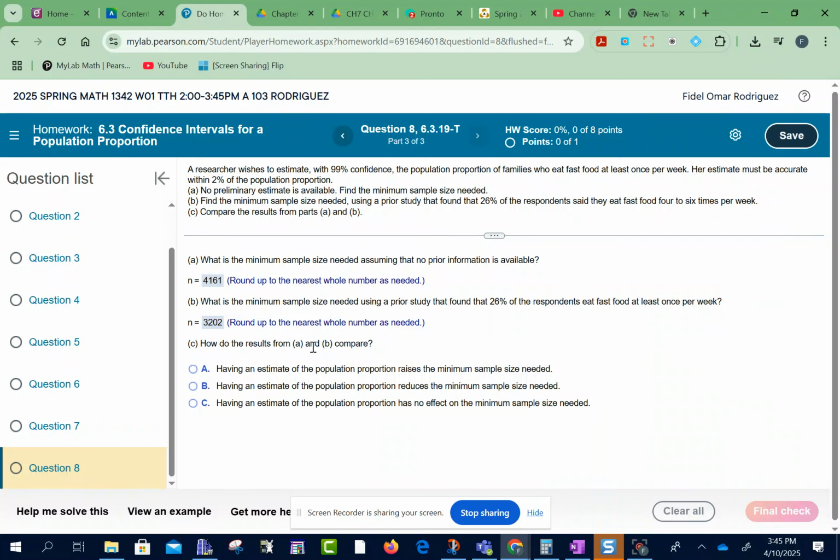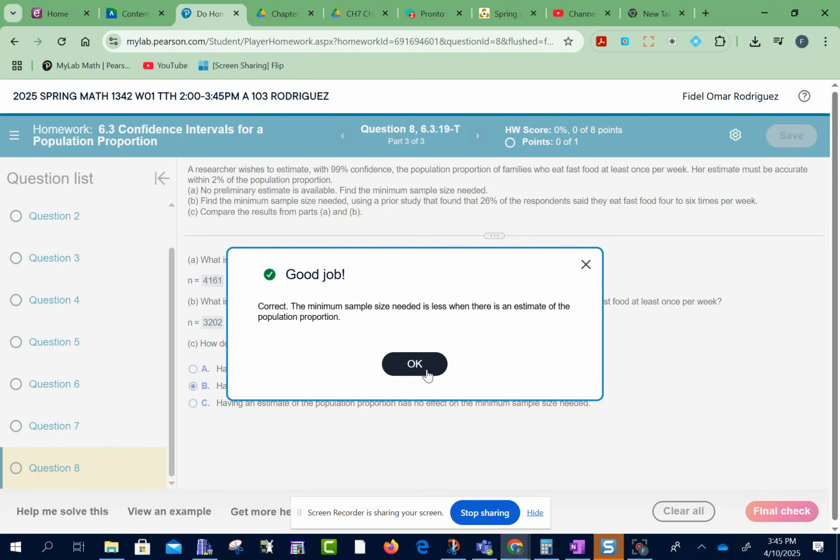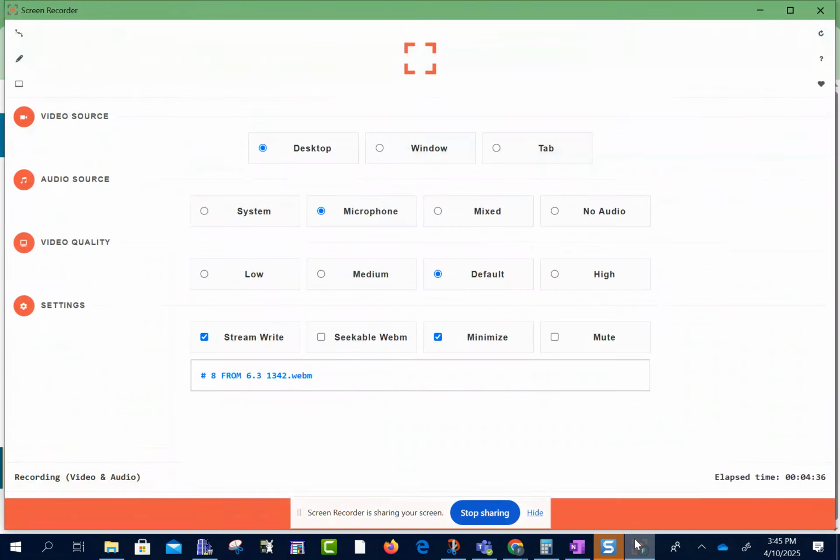Look, let's see. How do the results from A and B compare? Okay, so look, when we didn't have a point estimation, we used 0.5. We got 4161. Then when we did, it went down to 3202. So what did it do? It reduced the minimum sample size, right? Let's check that, and we got it. Okay, and let's see, where is this thing? Here we go. Hide.